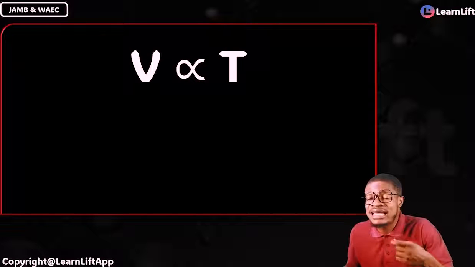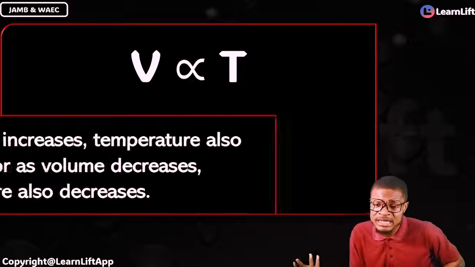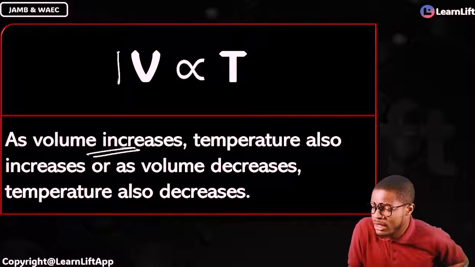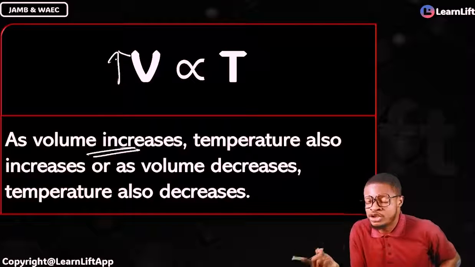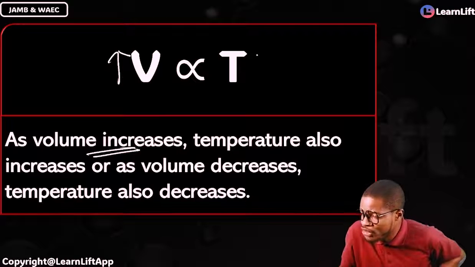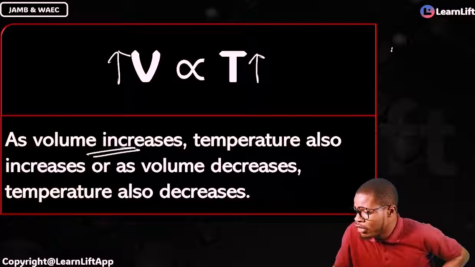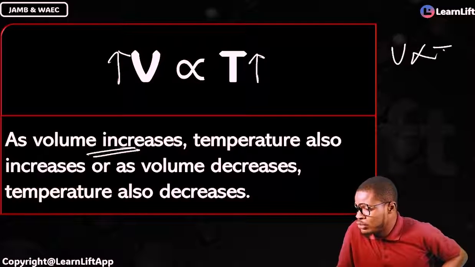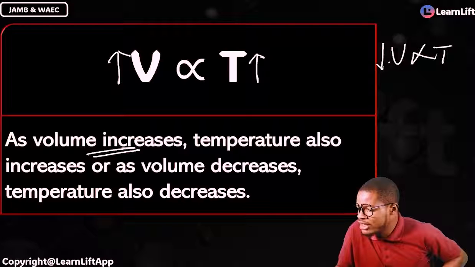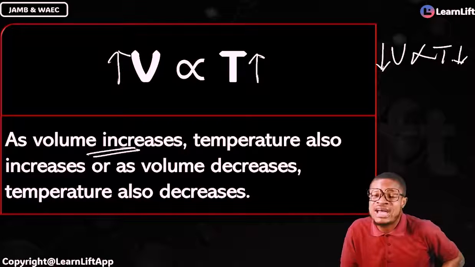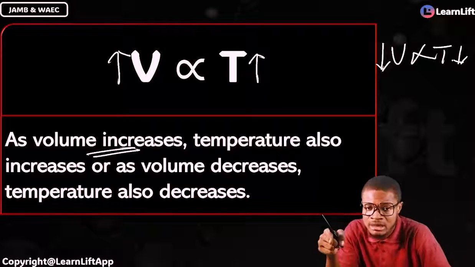And if volume is directly proportional to temperature, it simply means that as volume increases, temperature will also increase. Because volume is directly proportional to temperature, as volume decreases, temperature will also decrease. That's why they are directly proportional.